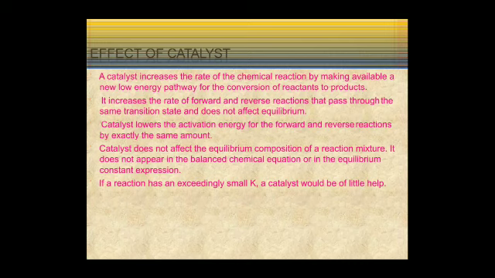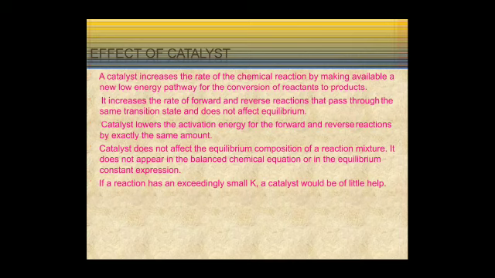Next is the effect of catalyst. A catalyst does not affect the equilibrium constant. It speeds up both the forward and backward reaction and allows the reaction to reach the equilibrium position more rapidly. We know the function of a catalyst. First of all, it is required in very small quantity and its part is to change the speed of the reaction. It can be the forward or the backward reaction.